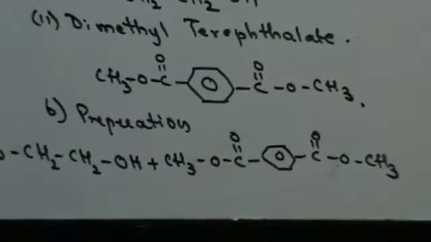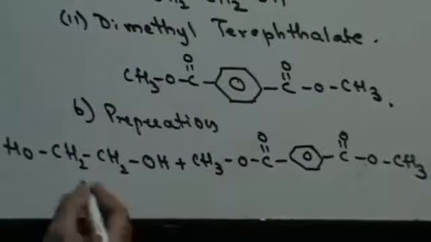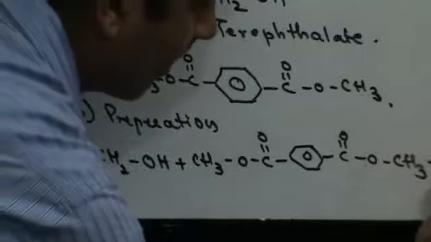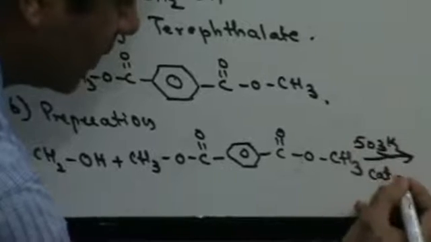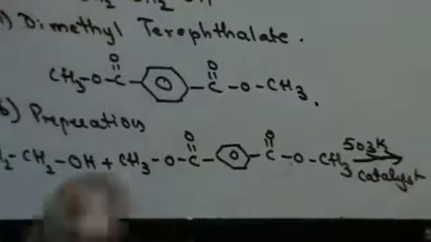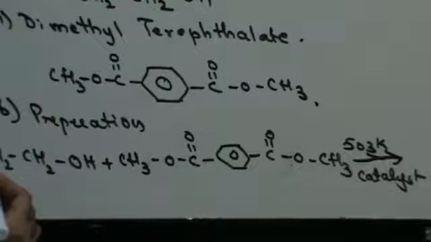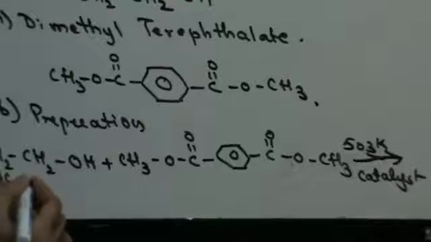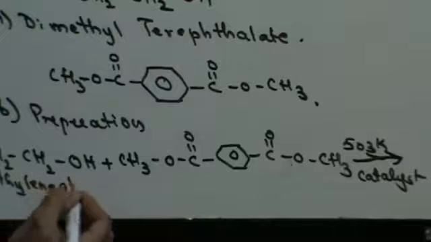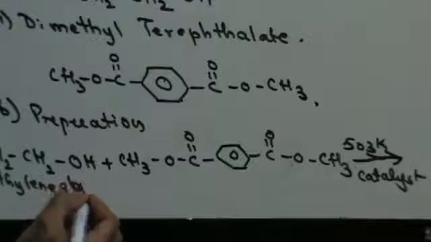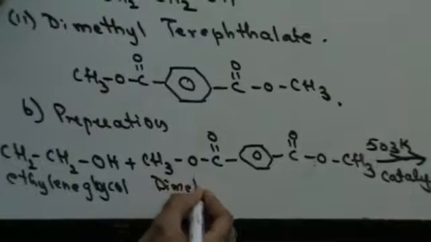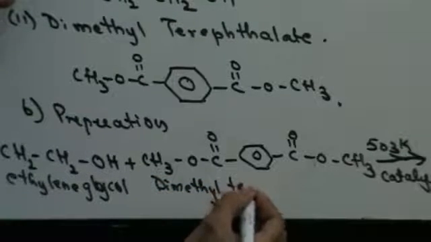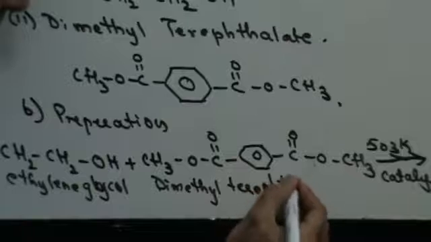Now, when this is heated at 503 Kelvin in the presence of a catalyst, this is ethylene glycol, and this is dimethyl terephthalate.